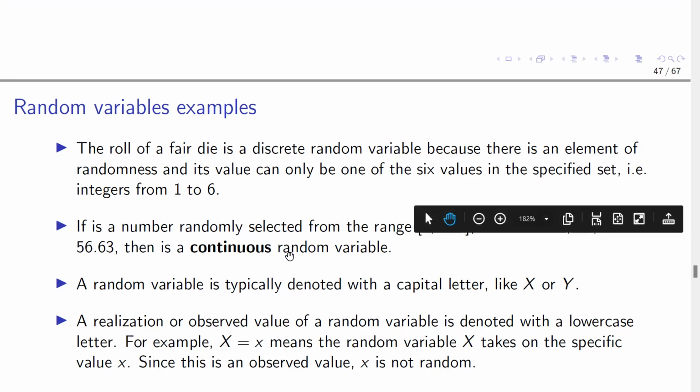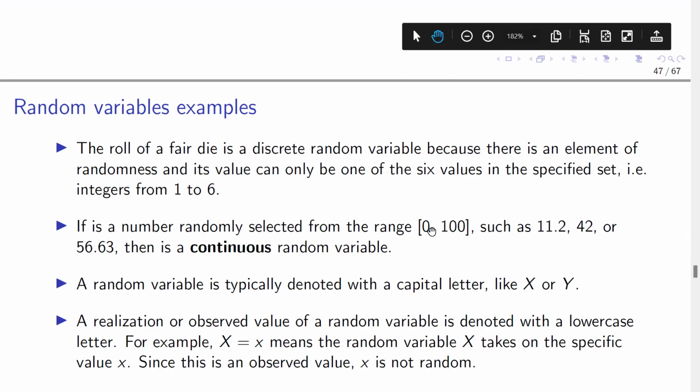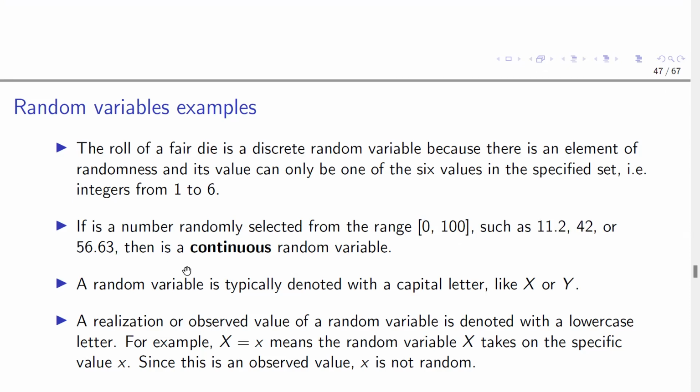If a number, for example, is selected from the range, say 0 to 100, such as 11.2, 42, 56.63, then the variable representing this number is a continuous random variable. So usually we use the capital letters X or Y to denote a random variable.